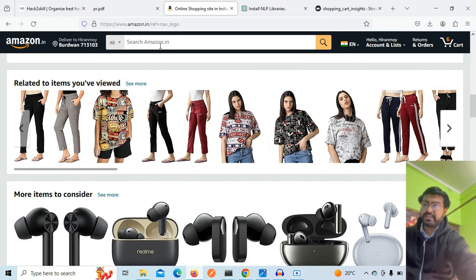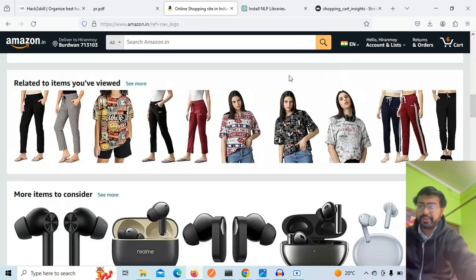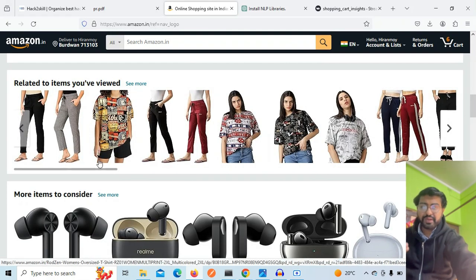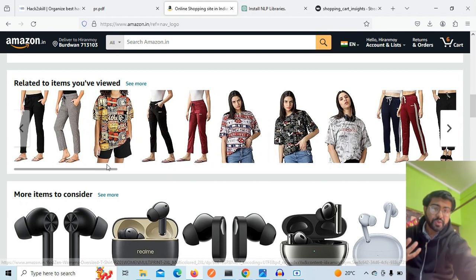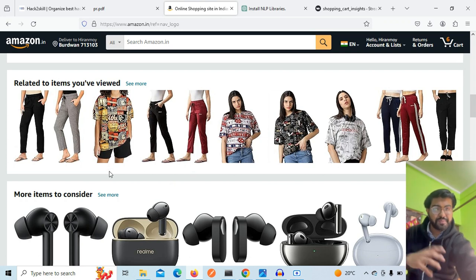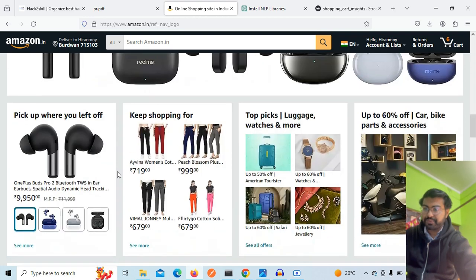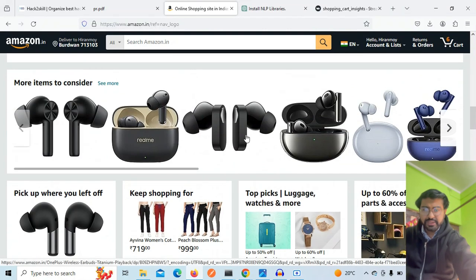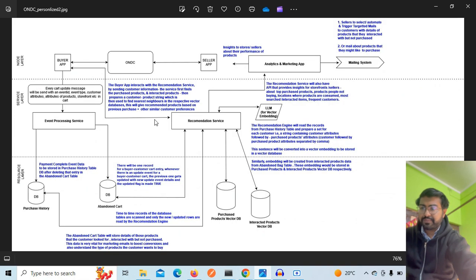I am not searching for it here. Rather, I am directly able to see what products I want, based on my preferences, or based on customers similar to me who have the same purchase habits or interaction habits, and what they are purchasing comes up here. Now, what are these events that we are seeing here?